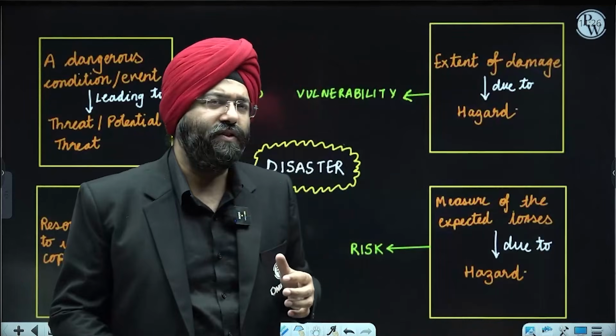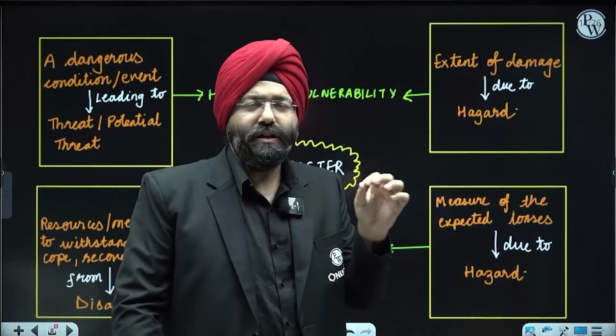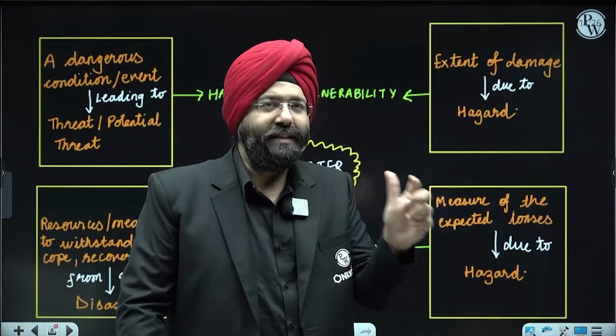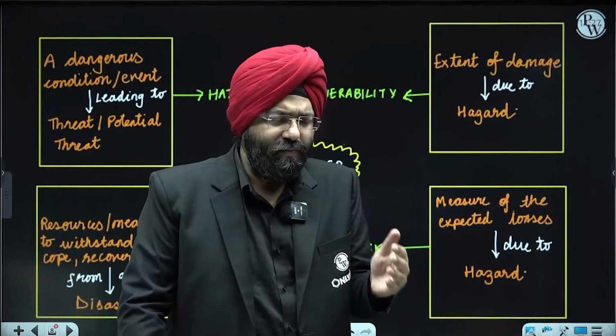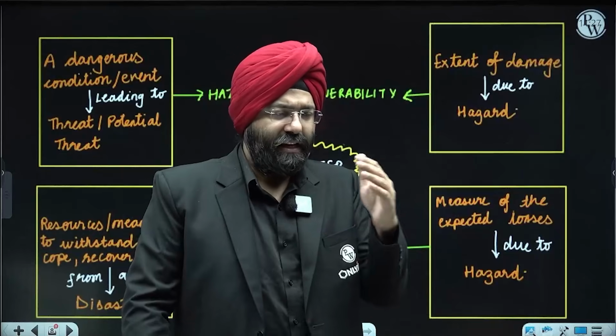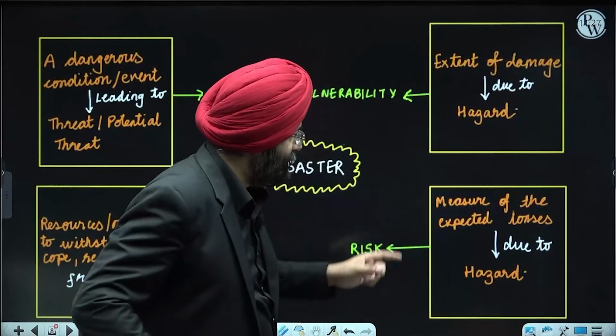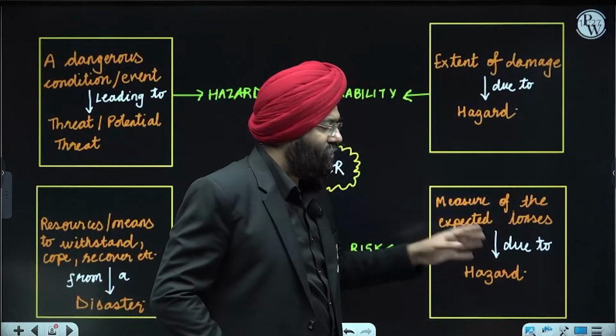Why is it more risk prone? Because that particular region will have more losses associated with it. That is, losses might be associated with human life, infrastructure and all. So that is why, what do we see? Risk is the measure of the expected losses due to the hazard.